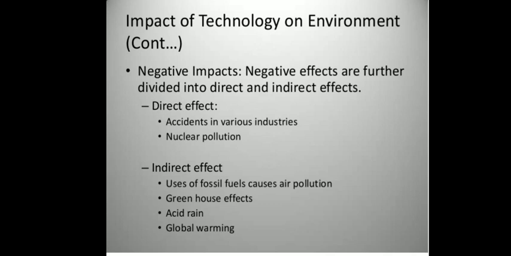different types of activities are carried out in the various industries. If any kind of accidents occur in those industries, then harmful or toxic chemicals are released in the environment. Harmful gases are released in the environment, which leads to air and water pollution. So, such kind of accidents directly affect the environment in a negative way.